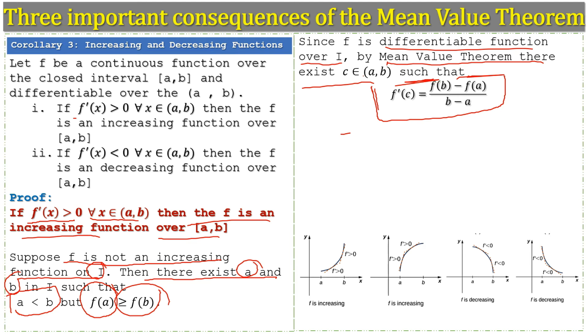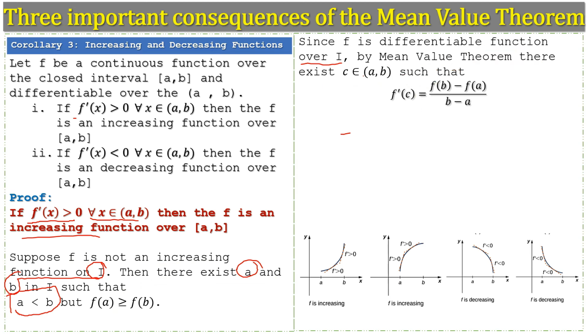So what does the mean value theorem say? The mean value theorem says let f be a continuous function over the closed interval and differentiable over the open interval, then there exists a point C belonging to the open interval at which the derivative of the function is equal to the slope of the secant line, or the slope of the tangent line is equal to the slope of the secant line. In previous lectures we had proved this theorem, the mean value theorem, and Rolle's theorem. I will provide the link in the video description, you can watch.